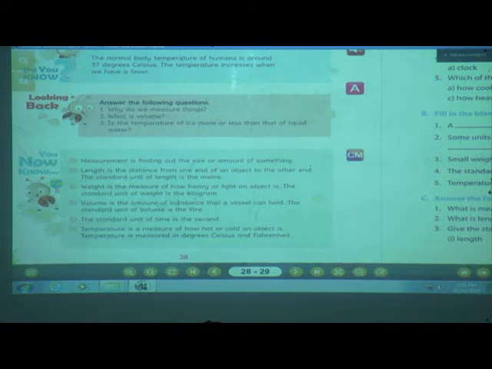The volume is the amount of substance that a vessel can hold. And what is the standard unit of volume? It is liter. And the standard unit of time is second. Temperature is the measure of how hot or cold an object is. And temperature is measured in degrees Celsius and Fahrenheit. Okay?